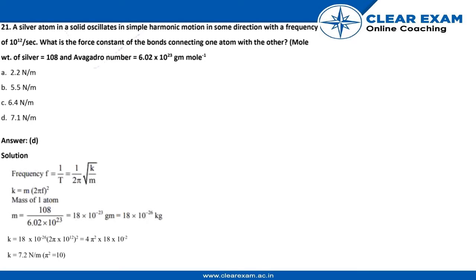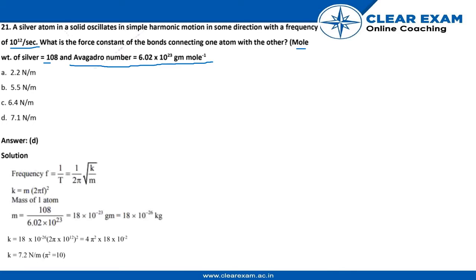Hey guys, now we are going to solve question number 21, and it states that a silver atom in a solid oscillates in simple harmonic motion in some direction with a frequency of 10 raised to power 12 per second. What is the force constant of the bonds connecting one atom with the other? The mole weight of silver is 108 and the Avogadro number is 6.02 into 10 raised to power 23 per mole. So let's first start with the things which are given to us.